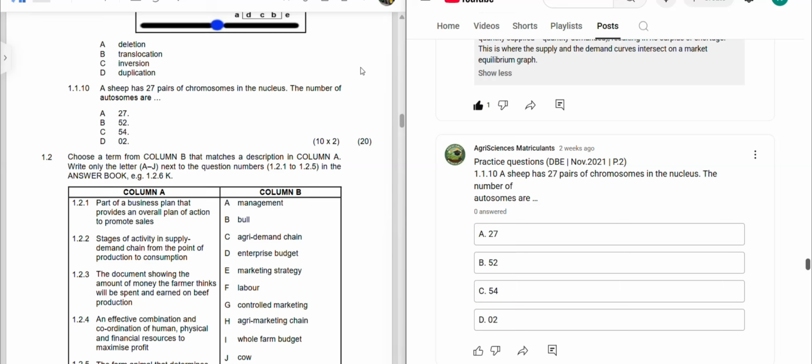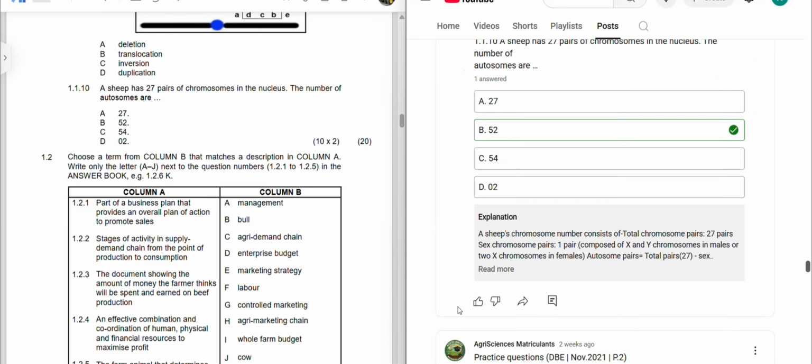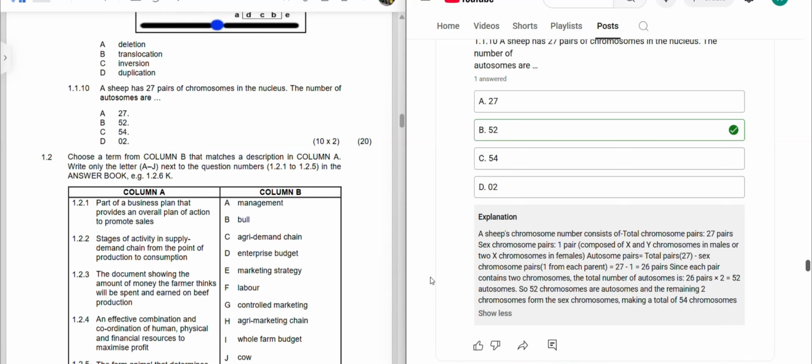A sheep has 27 pairs of chromosomes in the nucleus. The number of autosomes are. And the correct answer is B, 52. And the explanation. A sheep's chromosome number consists of total chromosome pairs, which is 27 pairs.